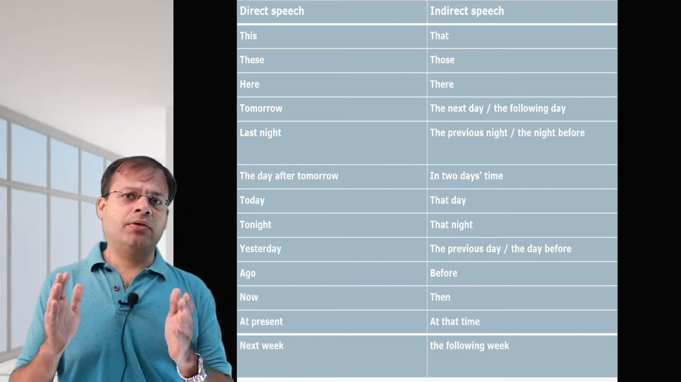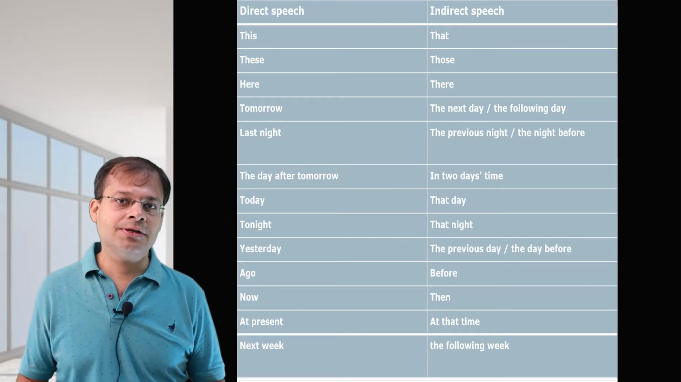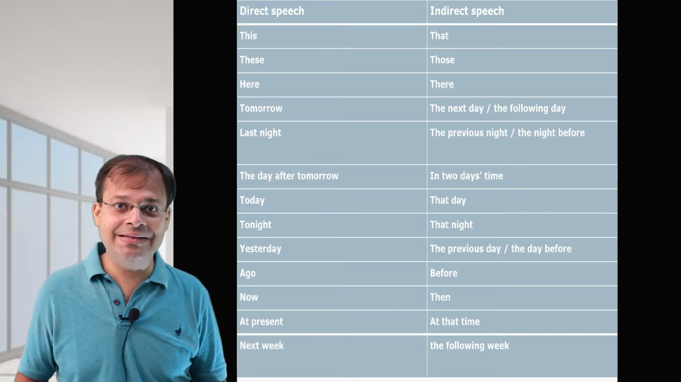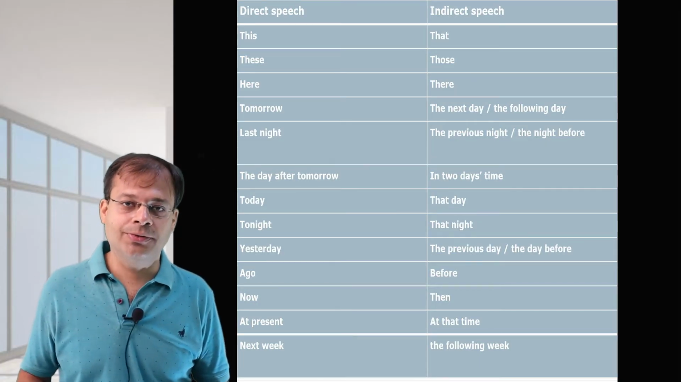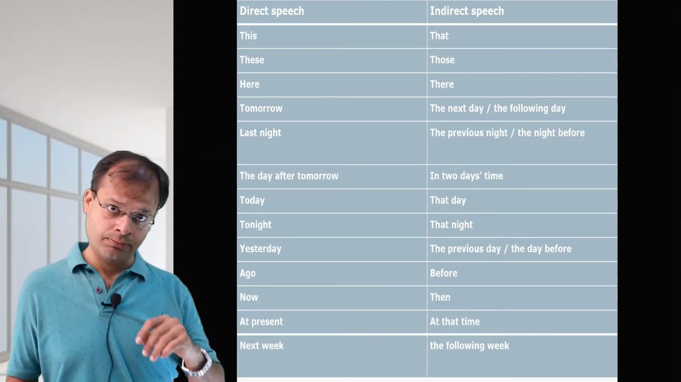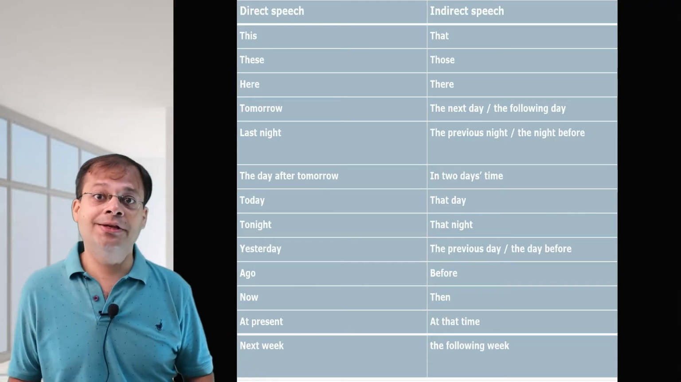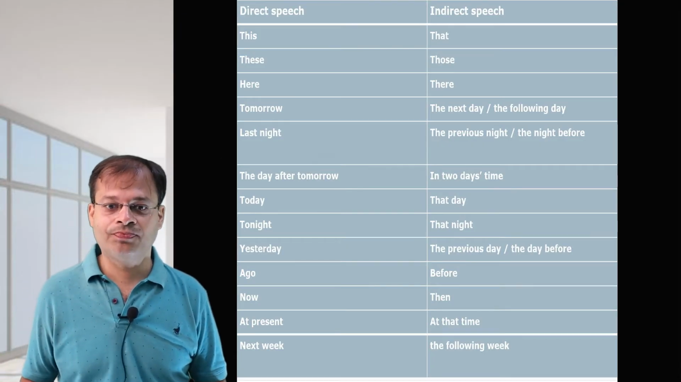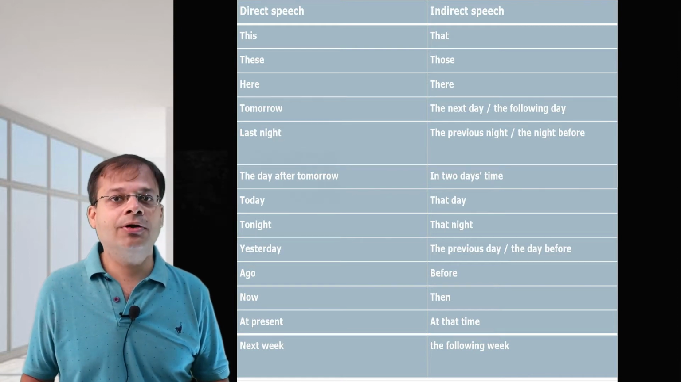If you look at this particular table here, this gives us an idea about how things are going to change when it comes to direct and indirect speech. This changes to that, these to those, here to there, tomorrow, the next day, the following day, last night, the previous night, or the night before, the day after tomorrow, in 2 days' time, today, that day, tonight, that night. So this is a list of how you're going to change time.